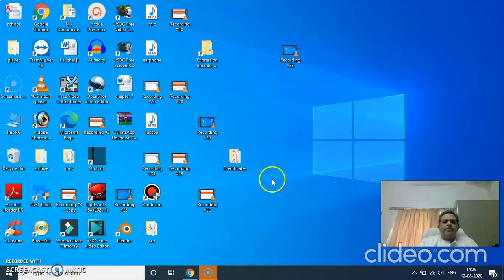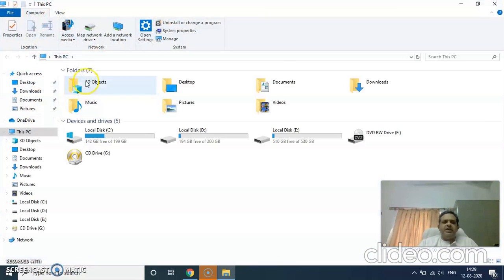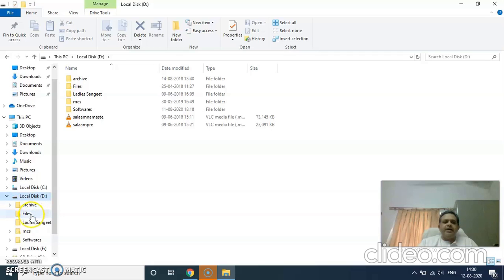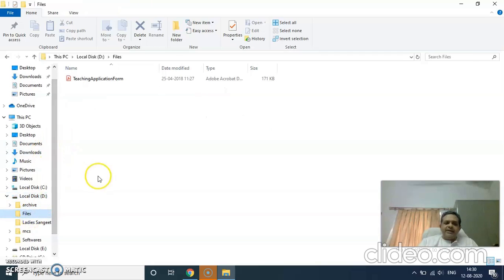Create file and folder. Now what's the Windows Explorer? It's something like when you open My Computer or This PC, you are seeing all the files and folders. It opens in this view. On the left hand side, a list of folders and drives is there. You can go to any folder or drive from here by double clicking, and the contents will be shown on the right hand side panel. So this is your Windows Explorer. You can explore all the files and folders located on your computer, and you can open them.